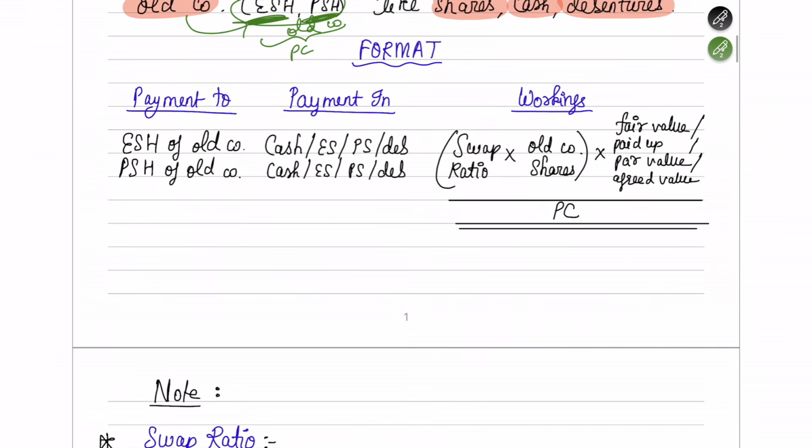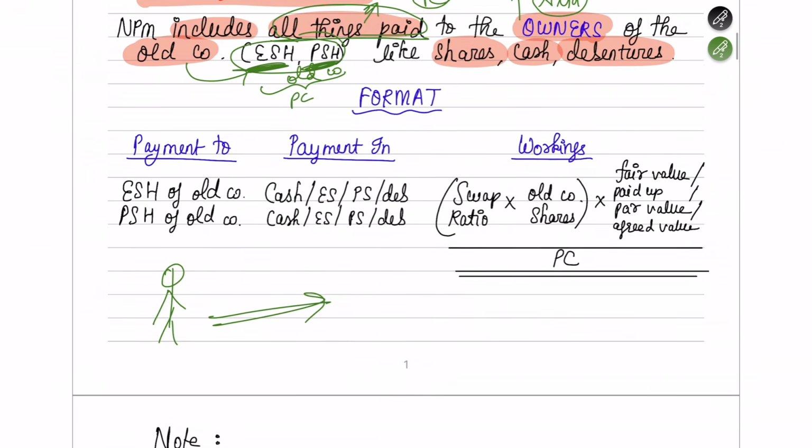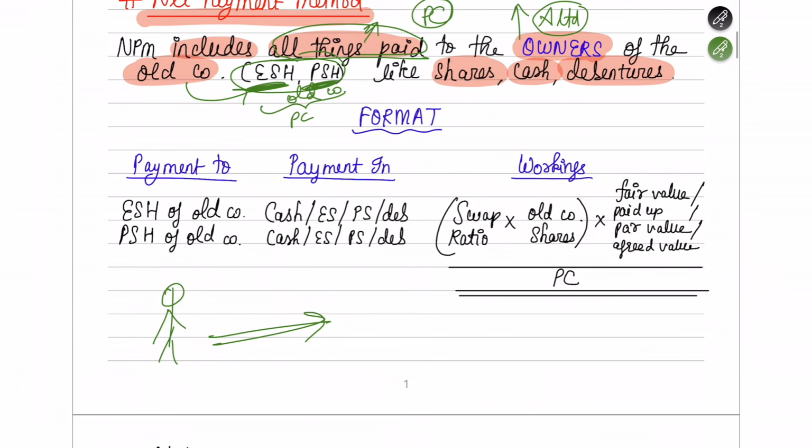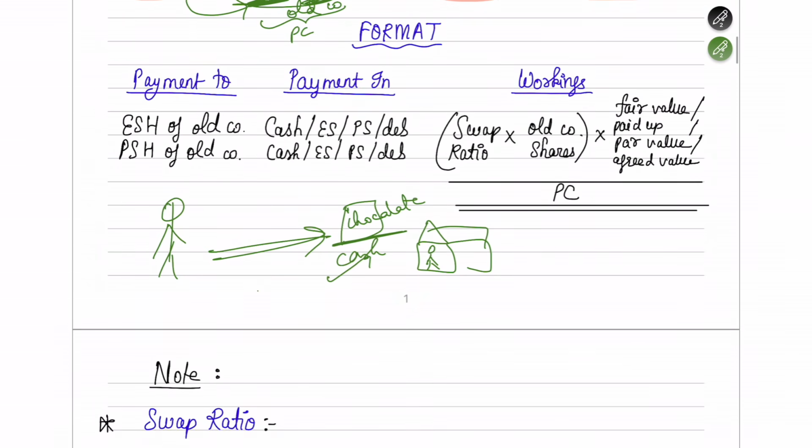Let's take a real life example. Suppose I am Bhavna and I am going to a shop, and from the shopkeeper I'm getting a chocolate. That shopkeeper is telling me that for this chocolate you need not only pay in cash, you can pay in any form. It is your wish, in any form you can pay it to me.